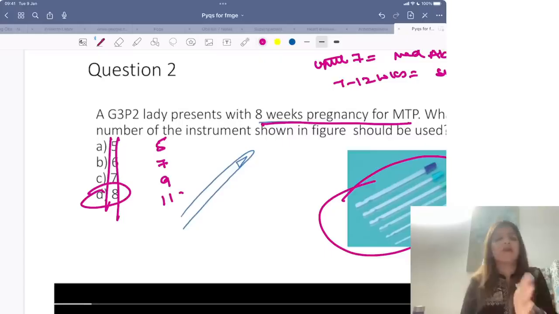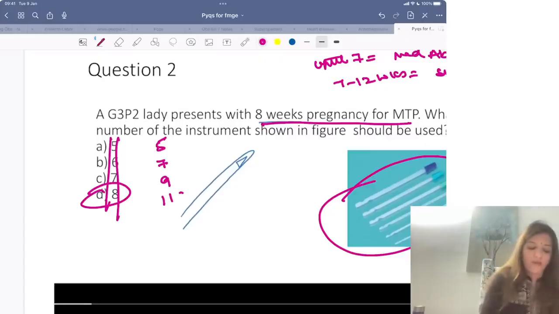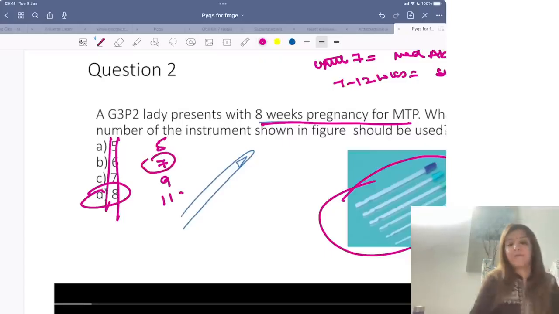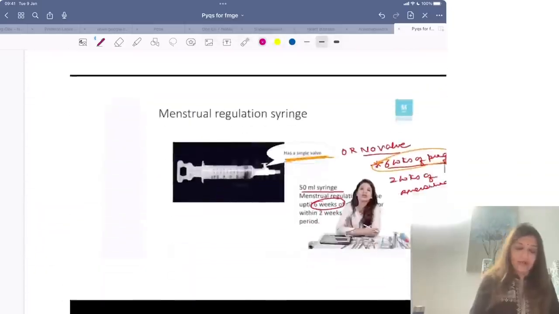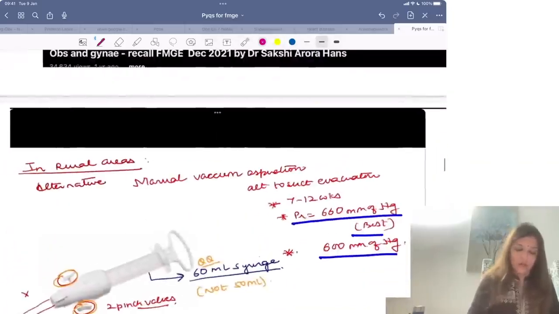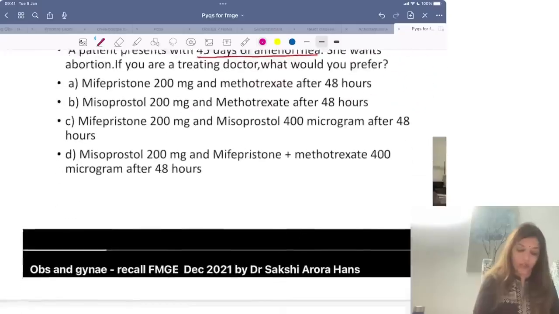But if this is not given in the options, then you have to choose one less. That means if it is 8 weeks, you are going to choose 7 number cannula. You are not going to choose 9 number cannula. Right? So either it has to correspond to the gestation or one less. Clear? Okay. Everything about manual vacuum aspiration and menstrual regulation I've already told you.